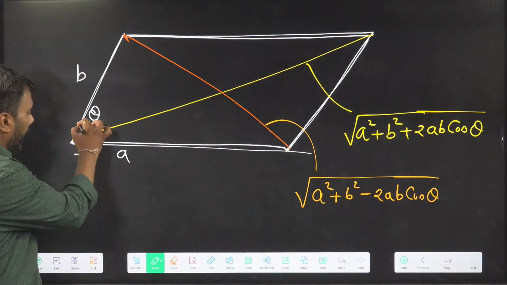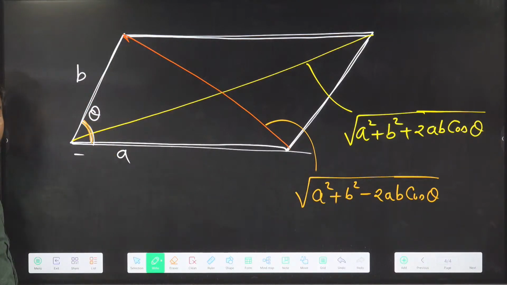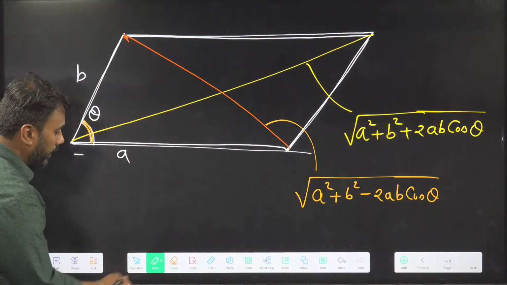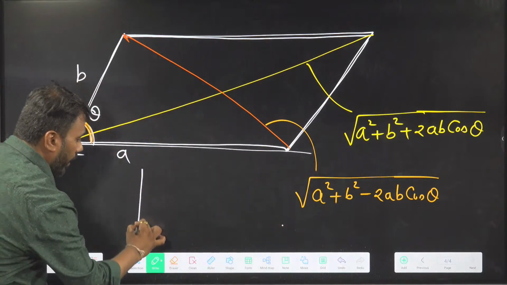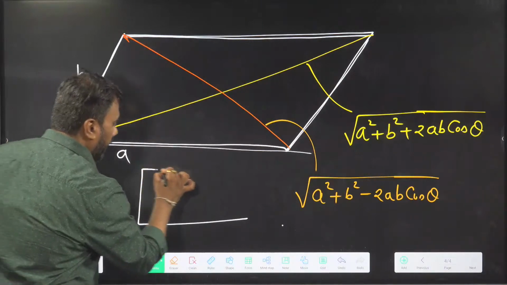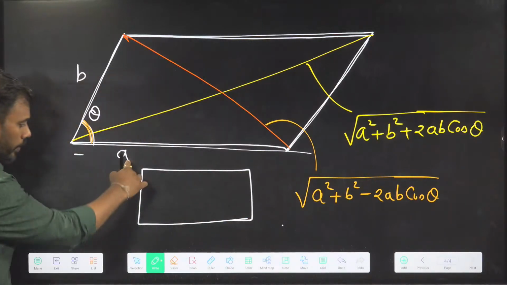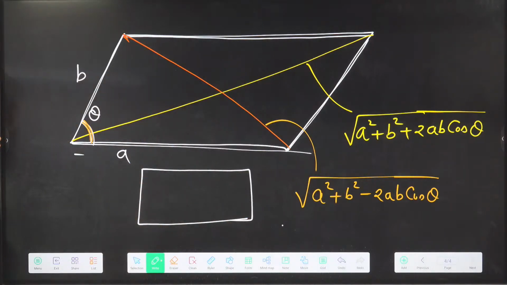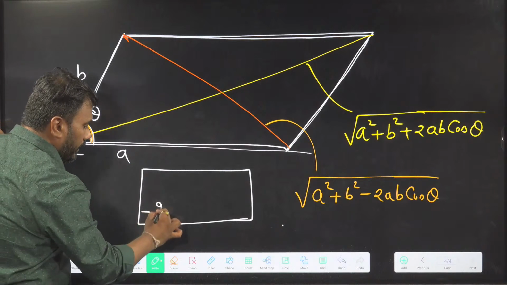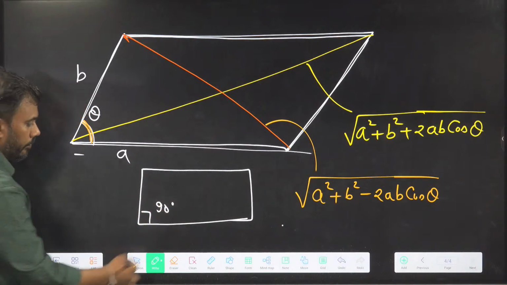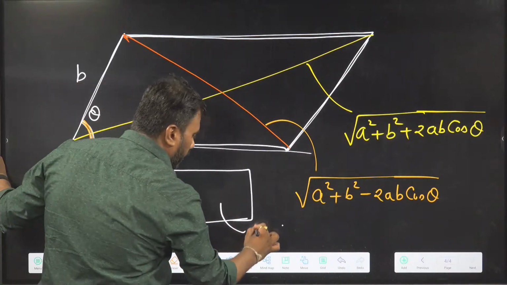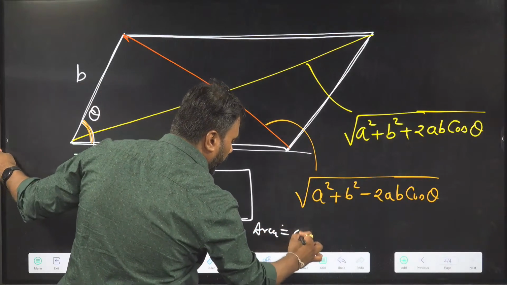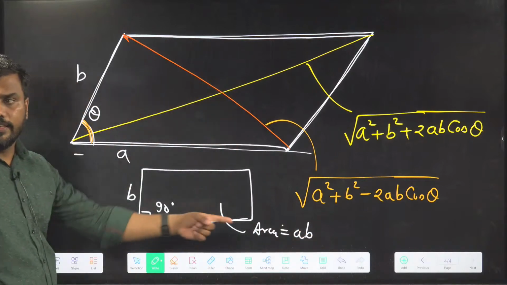And if the angle theta in the parallelogram becomes 90, the angle between two adjacent sides becomes 90. What is this figure called? That figure is a rectangle. If this side is A, this is B. You must know the area of a rectangle: it is AB. Why is this AB?